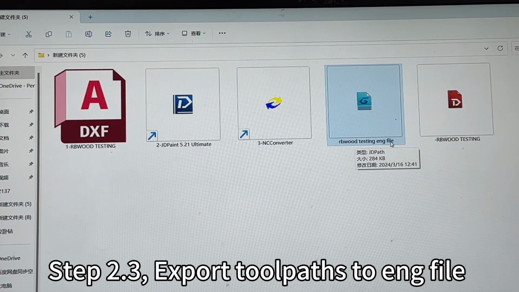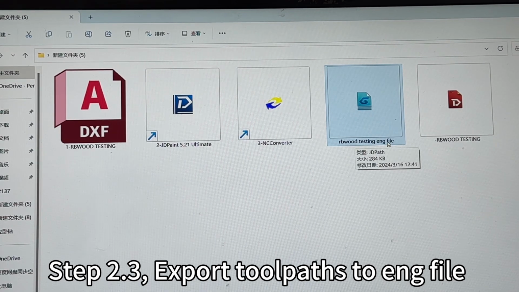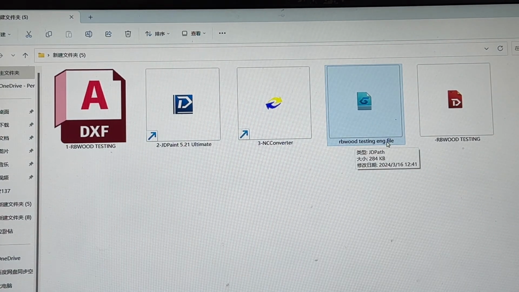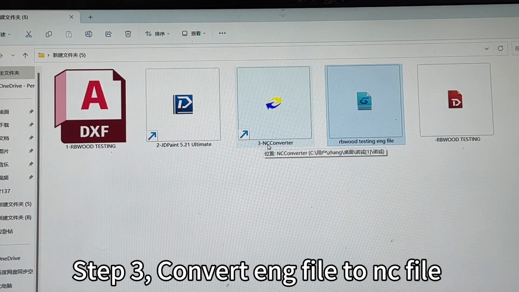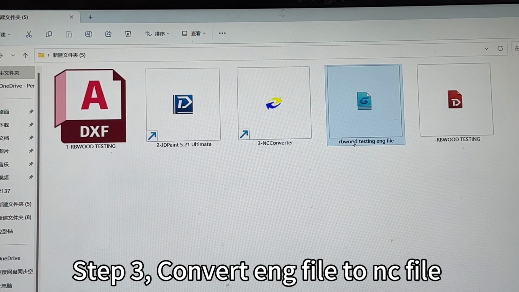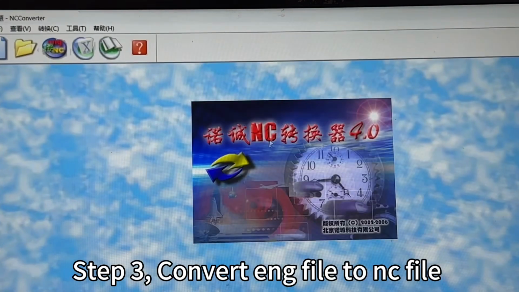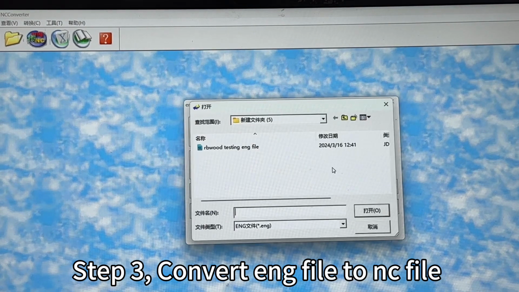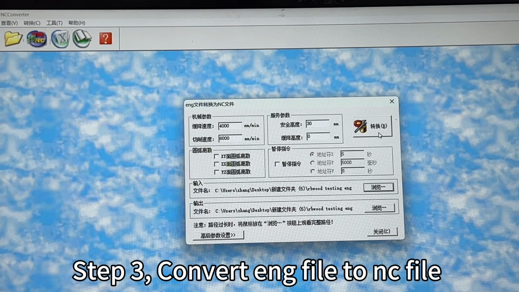Okay, now your CNC machine can read this kind of ENG file directly, but an NC file will be necessary because sometimes the ENG file is not accurate. So what we need to do is step 3. We use NC converter to convert this ENG file to an NC file. Open this software and find the ENG file. Open. Then we press convert.